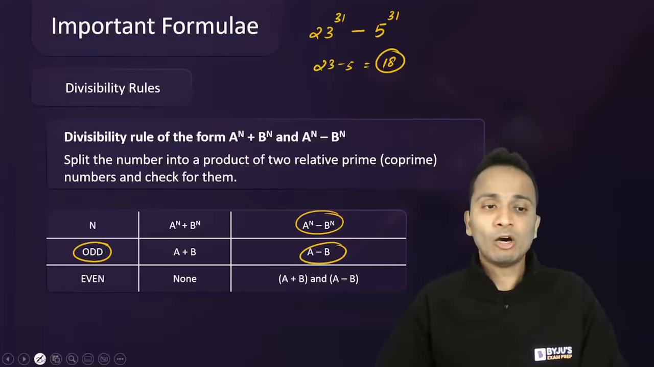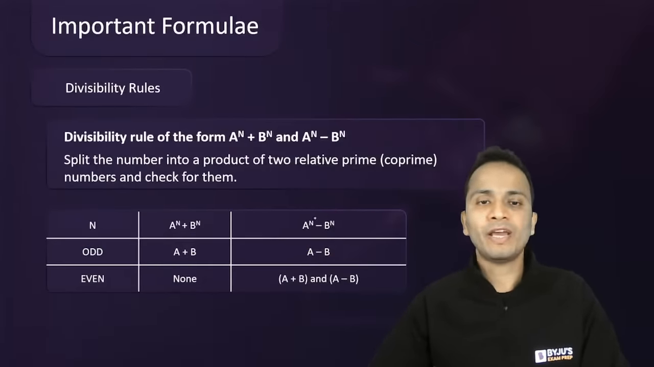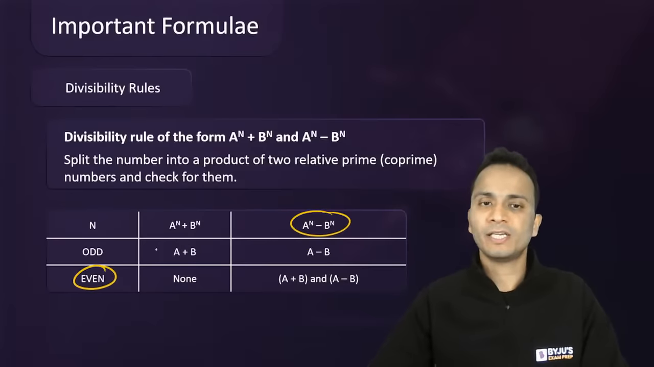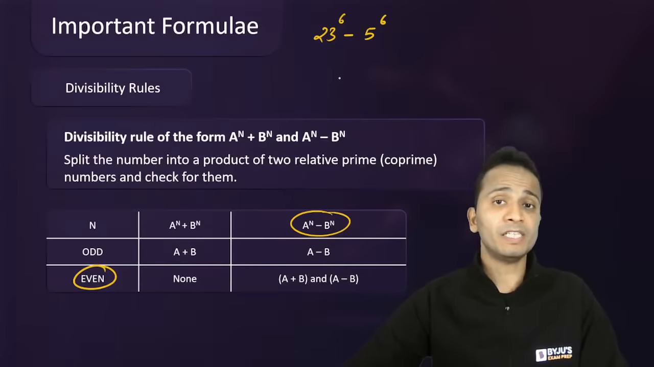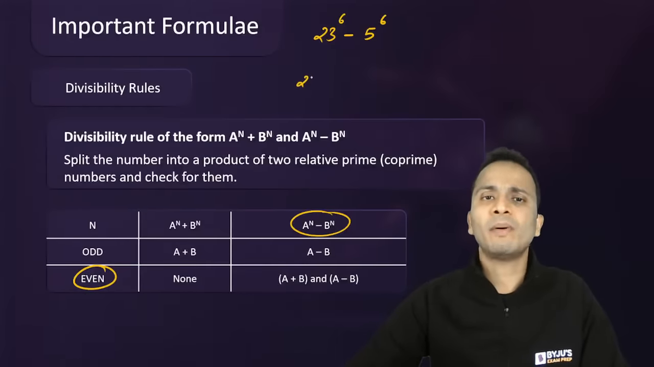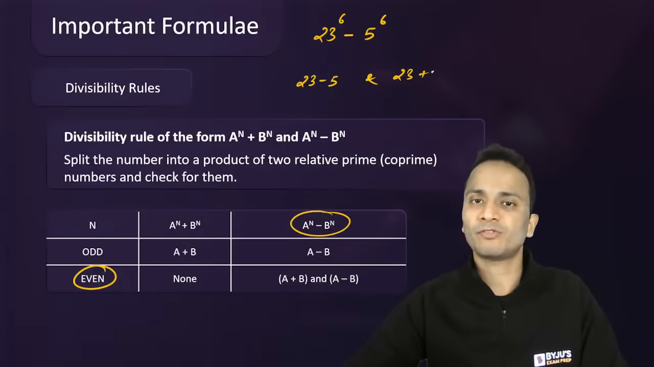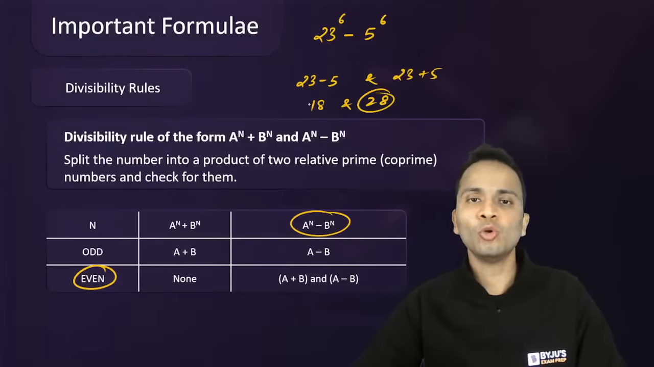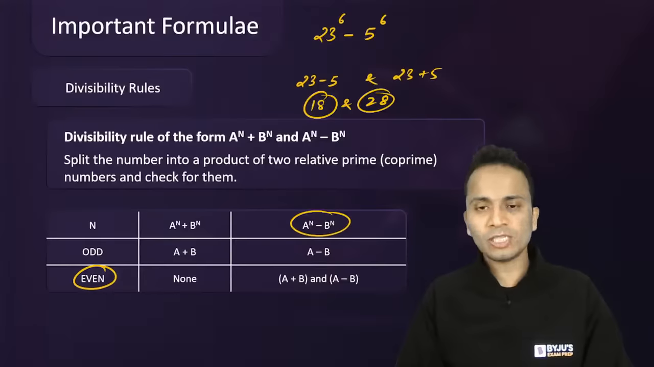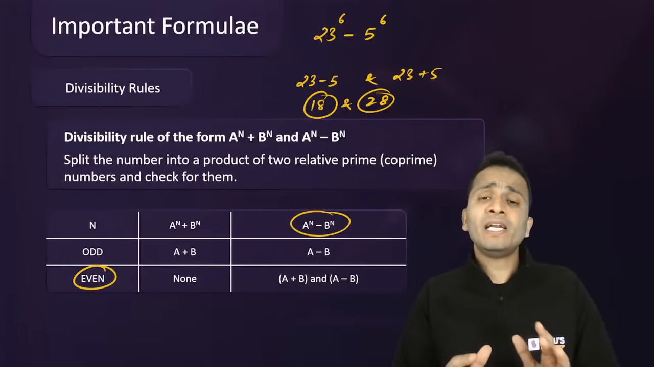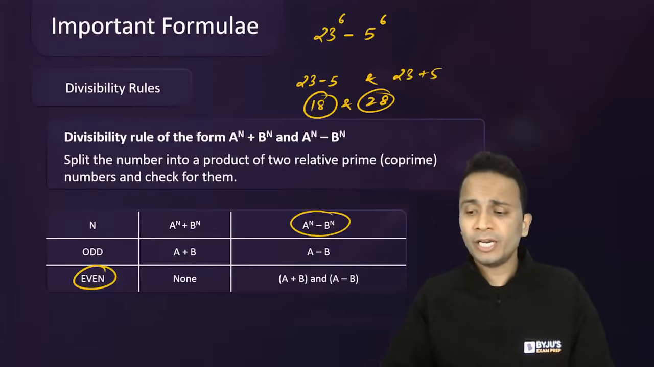Correct? Now the last example, if the value of n is even in this case. So 23 raised to the power 6 minus 5 raised to the power 6. The power is even. So this number will be divisible by 23 minus 5 as well as 23 plus 5. Alright, that means 18 and 28, दोनों numbers से divisible होगा. Okay, right? So please note down these rules and definitely question आता है इसमें से, बहुत important area है.